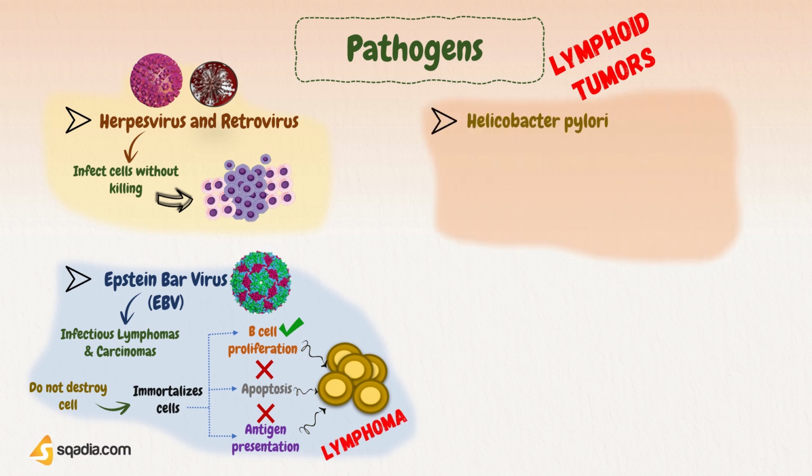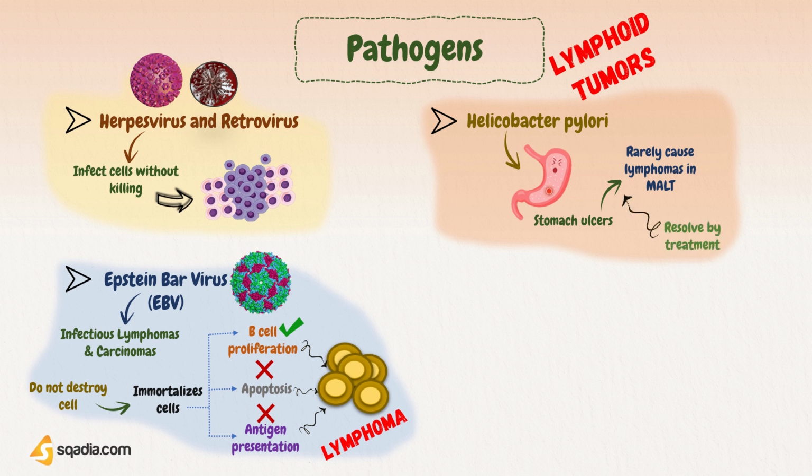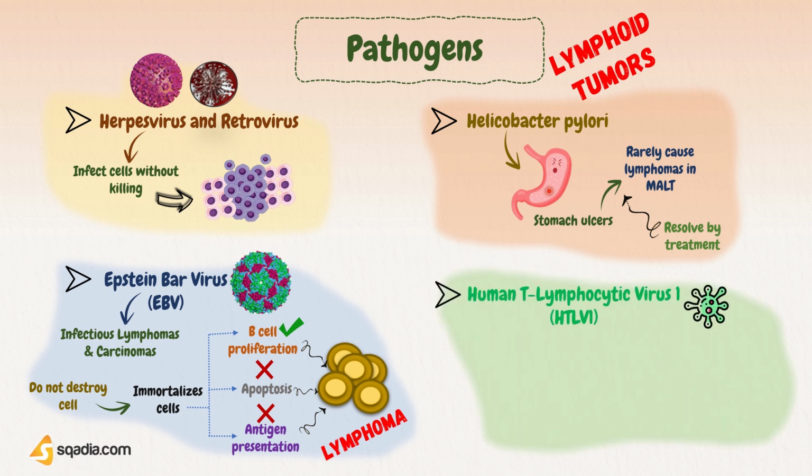Other than EBV, Helicobacter pylori is another organism that can contribute to the development of lymphoma. H. pylori is a bacterium that triggers chronic inflammation in the stomach. This commonly causes stomach ulcers. More rarely, the inflammation caused by H. pylori causes lymphomas to arise in the associated mucosa-associated lymphoid tissue, MALT. Importantly, treatment of the H. pylori infection can lead to the lymphoma going into remission.